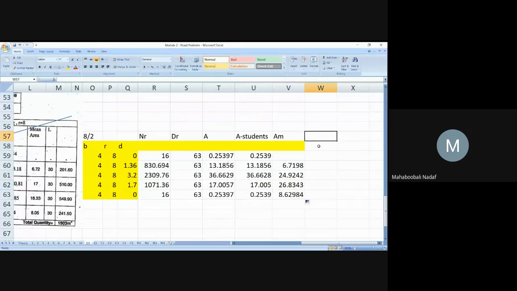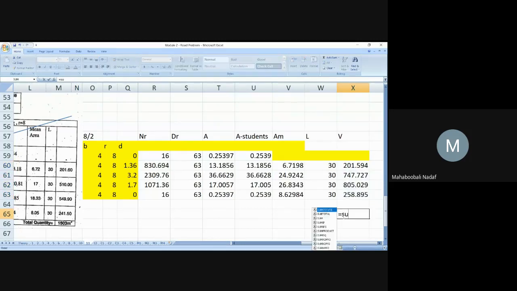This is 6.724 mean area. What is the length you have to multiply for all these things? Chainage is how much? Can anyone tell? 30 meters, sir. 30. Last is volume. So I will do volume. This volume is equal to mean area into its length. Okay? So you are getting it as this much.